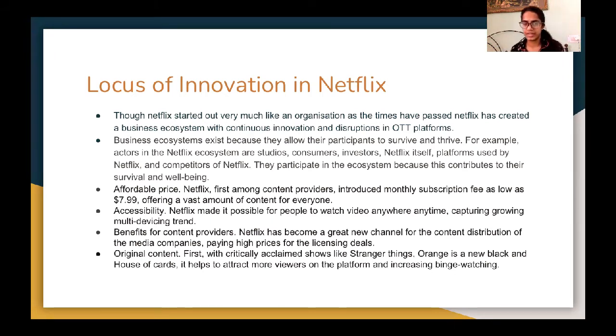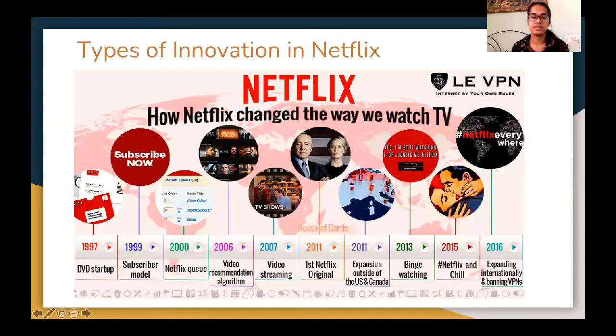Original content: recently, Netflix has ventured into production itself, as I talked about, becoming a business ecosystem where it has not only streamed content on its platform, but also made content that is a unique specialty of Netflix. Types of innovation in Netflix: this describes the different innovations Netflix has made over time. In 1997, when it came up with the DVD startup, providing rental DVDs online, it was a product innovation.